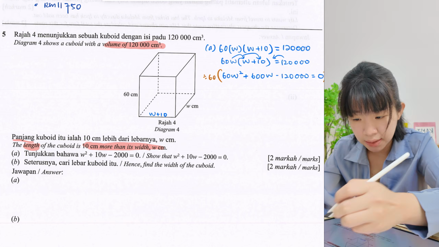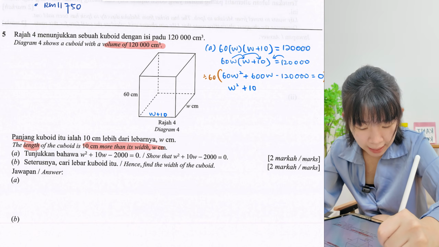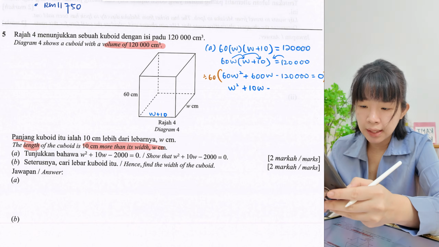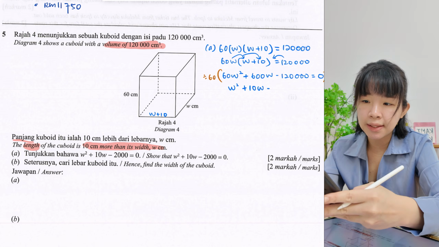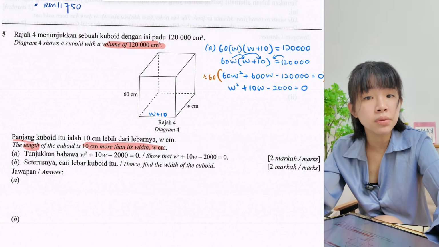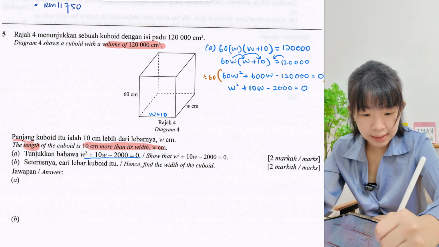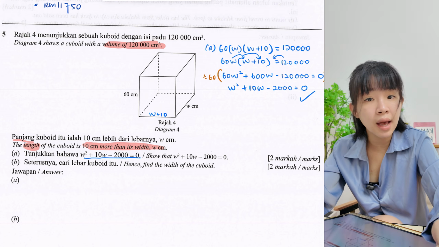Make it the smallest. Okay, so here we get W square plus 10W minus, okay, 120,000 divided by 60 is 2,000. Equals 0 divided by 60 is still 0. Okay, is it the one that they want? Yep, it is exactly the same, meaning we are done.